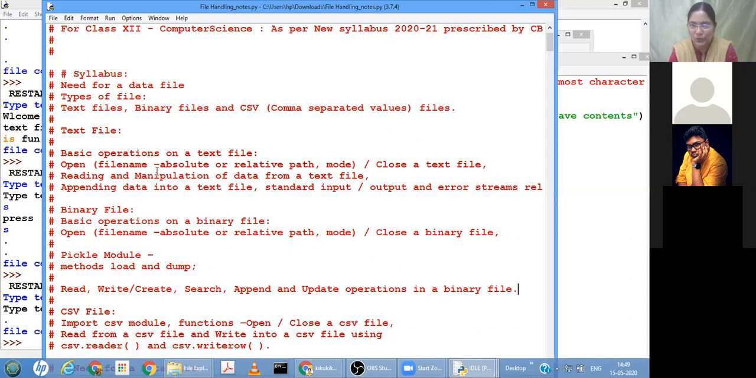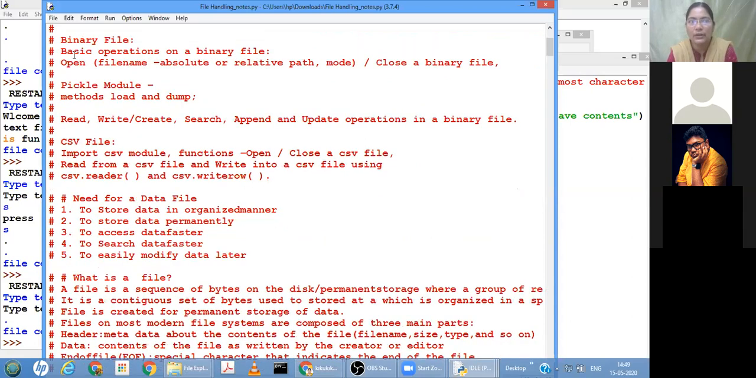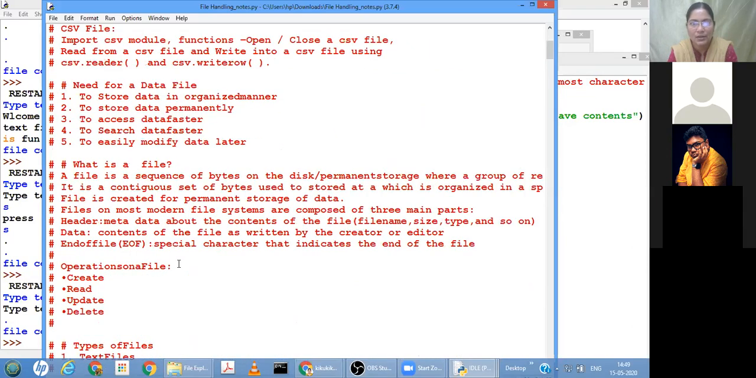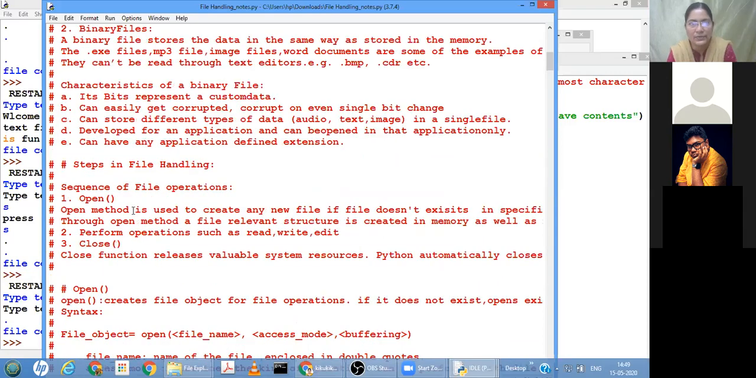Reading and manipulation of the data from the text file, that is reading, we have done. Now appending data into the text file we have done. Standard input, output and error streams we'll see in the next class. We'll do some more operations on text files today. A file whose contents can be viewed using a text editor is called a text file. ASCII characters, Unicode, UTF we have seen last week.